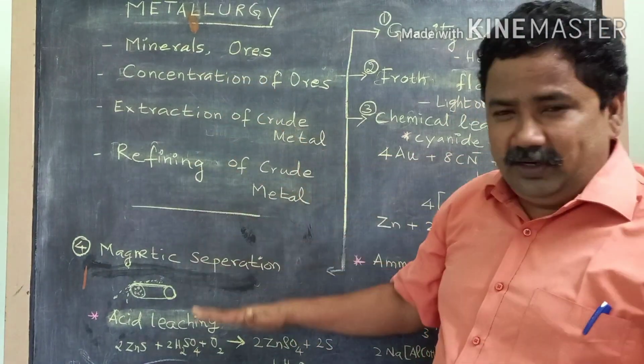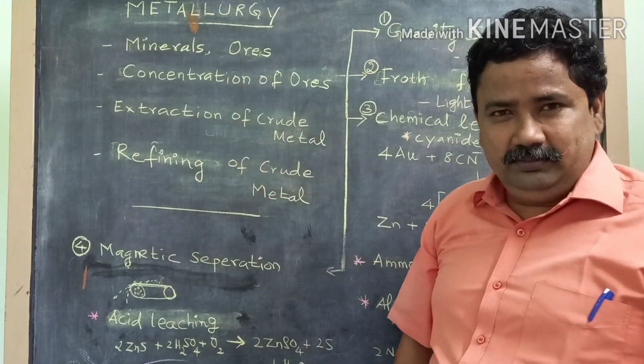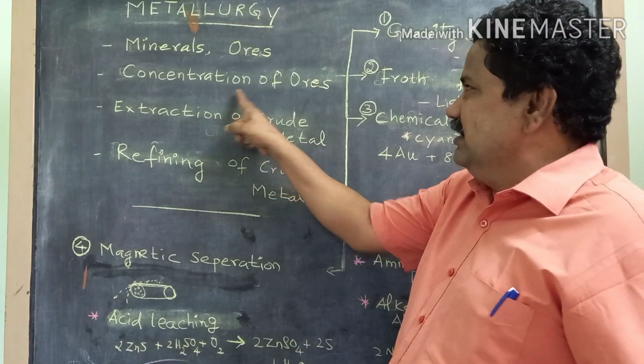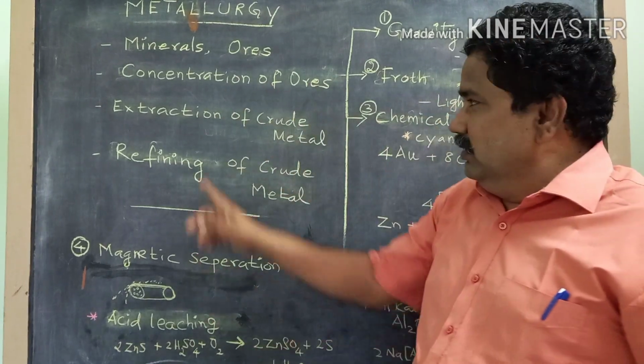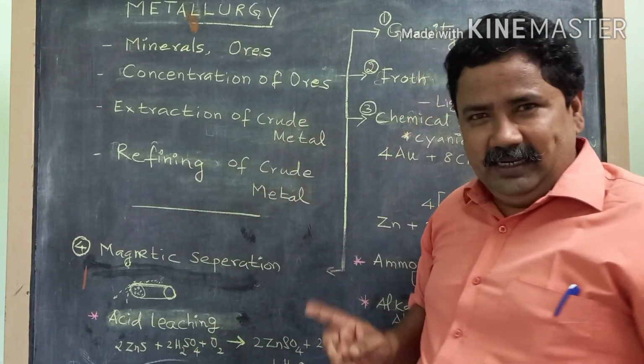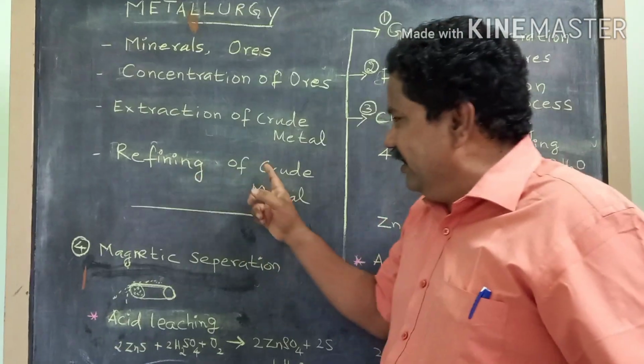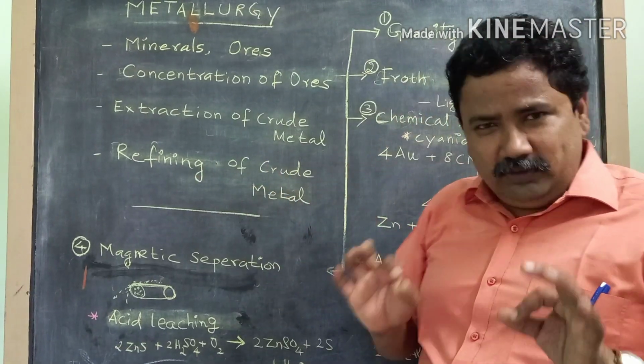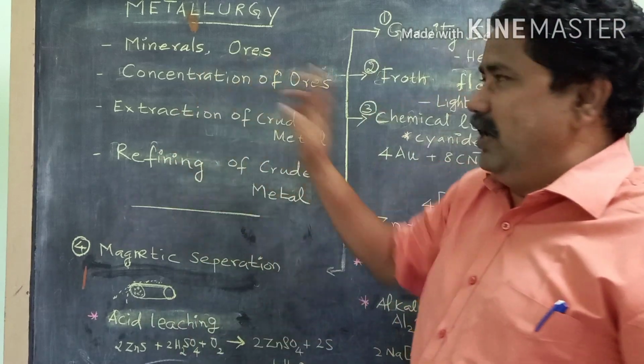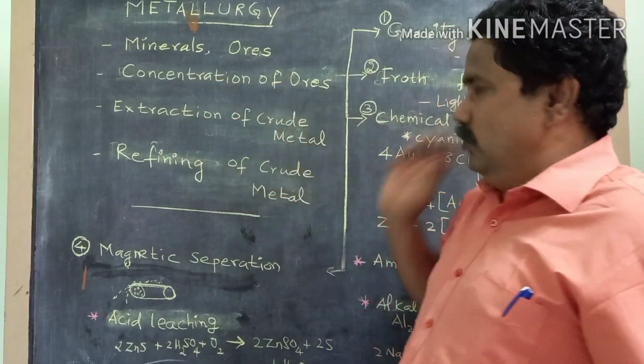Now we will go into the metallurgical process. In this metallurgical process, there are three processes that I have listed out. First one, concentration of ores, then extraction of crude metal, then refining of the crude metal. Now today I am going to talk about only the first part, that is concentration of ores.